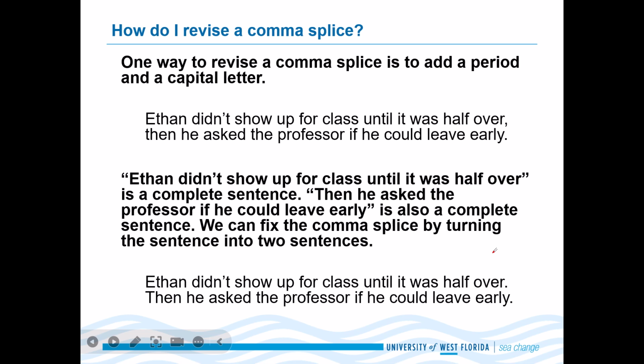One way to revise a comma splice is to add a period and a capital letter. Ethan didn't show up for class until it was half over. Then he asked the professor if he could leave early.